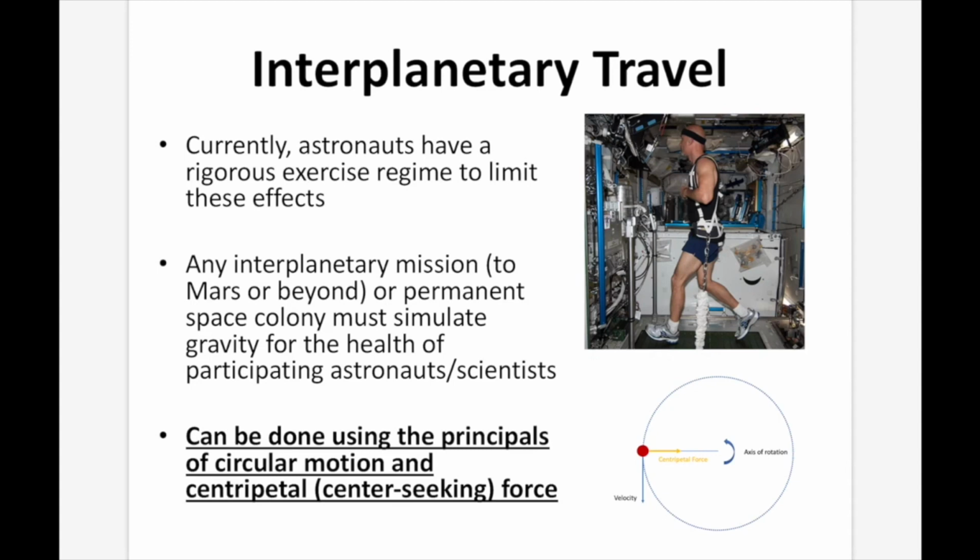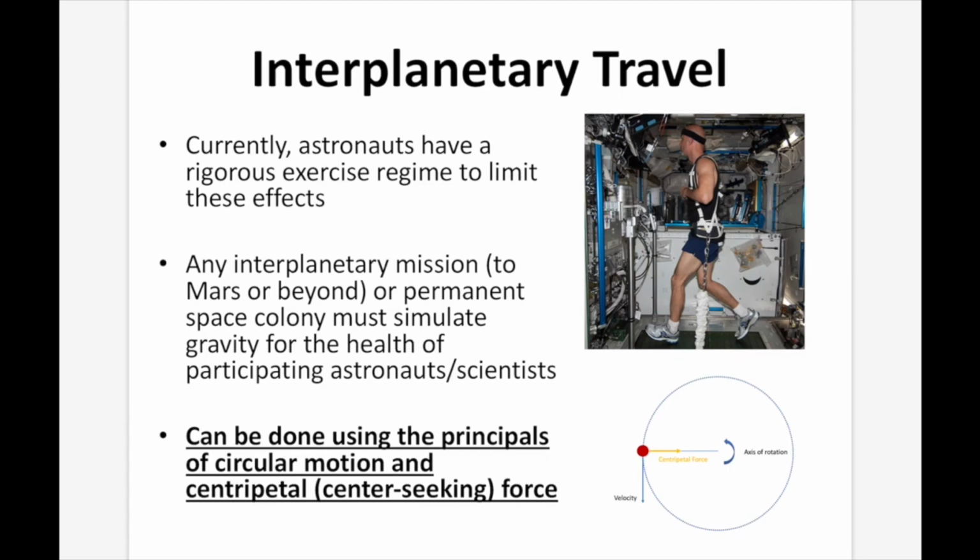Well, currently astronauts have a rigorous exercise regime to limit these effects. If you can be strapped down to the treadmill, then you can exercise using it. Any interplanetary mission to Mars or beyond, or permanent space colony, is going to need to simulate the effects of gravity for the health and safety of the participants on board. And this can be done using the principles of circular motion and center-seeking force.